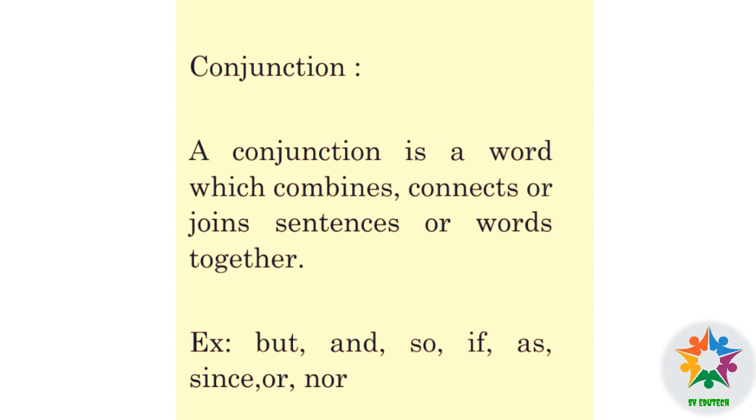Example: but, and, so, if, as, since, or, not, etc. What is a conjunction?